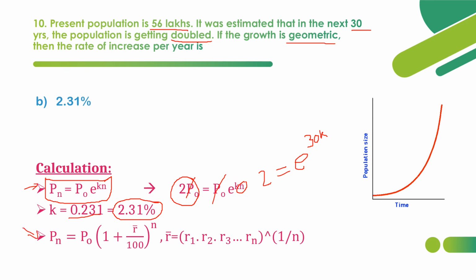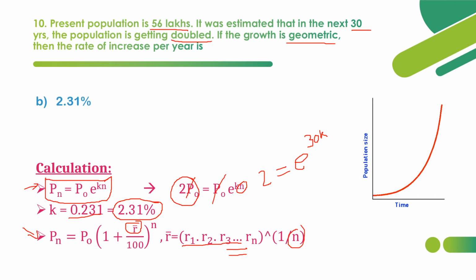This is another formula regarding geometric method of rise. Pn is equal to P naught into 1 plus R bar by 100 power n, where R bar is nothing but product of increasing rates whole power 1 by n. How many rates of increase? So that amount has to be divided by n. This n is not related with the years or decades. This n is related with how many rates of increase we are calculating. So R bar is R1, R2, R3 up to Rn whole nth root. We can say nth root of products of rates of increase.